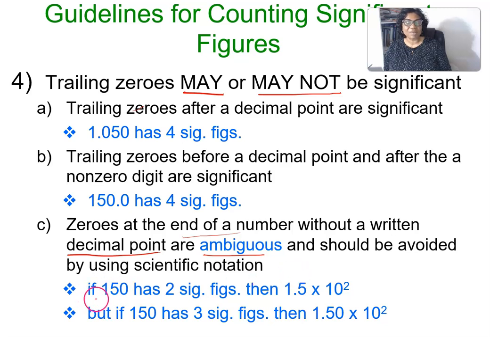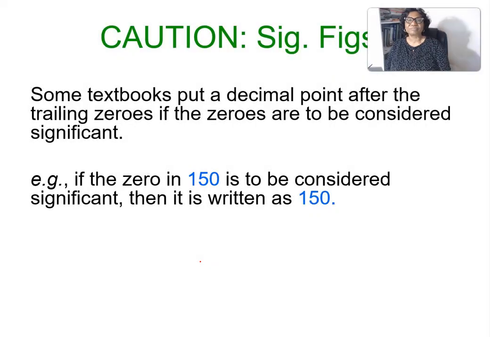For example, if I read this, it is a trailing zero, there's no decimal point. So it's not significant, so I have just 2 significant figures. But if I want this to be significant, I must write it in this form, so that I tell you that this 0 is significant. So in this case, I will have 3 significant figures. But if I write it here, it's ambiguous. I'll look at it and say it's 2 significant figures. So we have to be cautious with this.